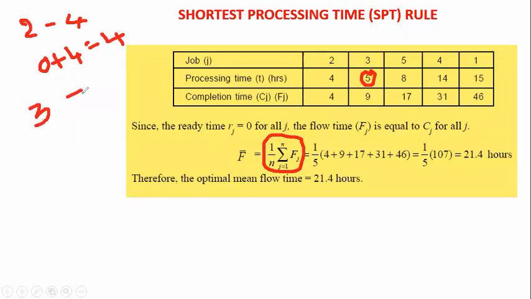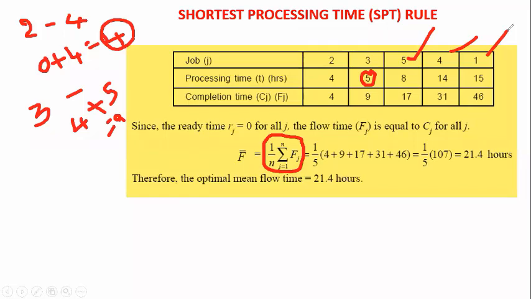After completion of the first job at the 4th hour, we load the next job. So 4 plus the processing time of the third job, 5 hours, is equal to 9. Likewise we calculate for all jobs, and for 5, 4 and 1 also.